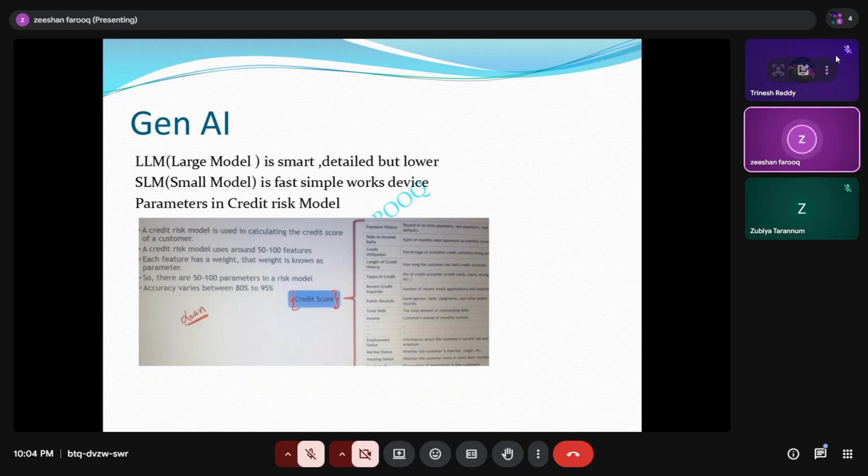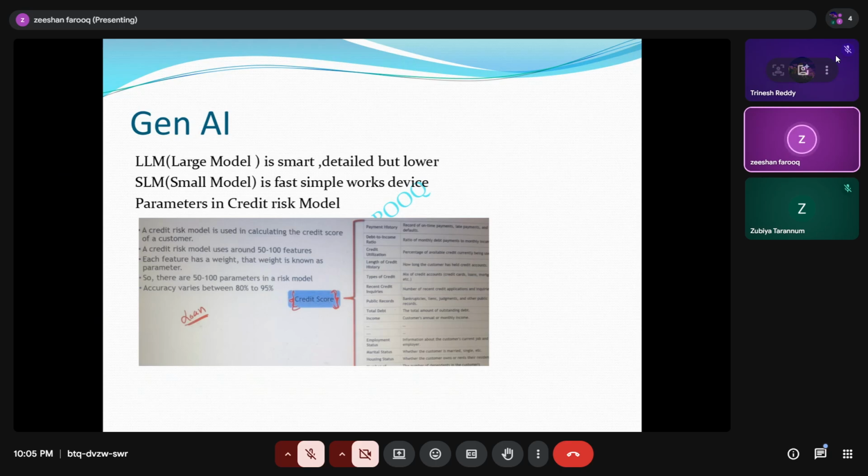So the main difference is between a large model and a small model. A large model is very smart and detailed, but slower. A small model is fast but simple, and works on simple devices.